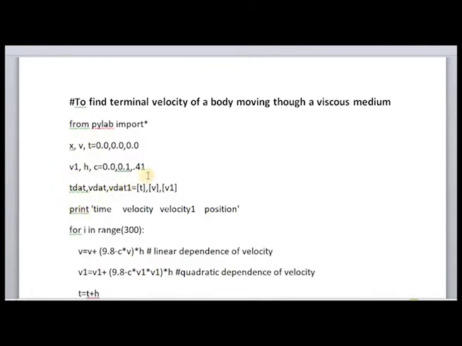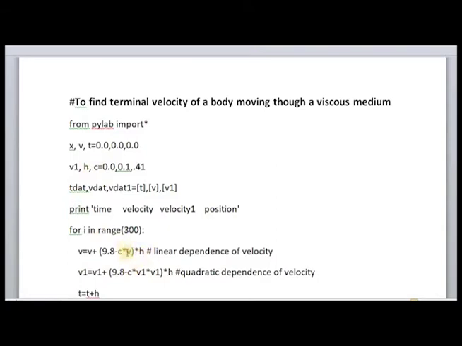Okay. And what is needed? If you are plotting something, we need a list of values for time. And here it is named as T dat, V dat and V dat 1. That is, actually we are writing two cases here. That is why we need two lists for velocity.